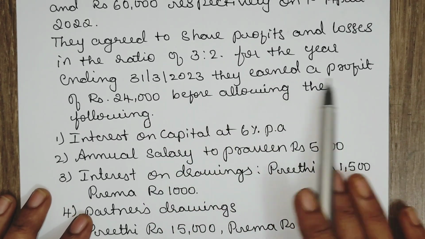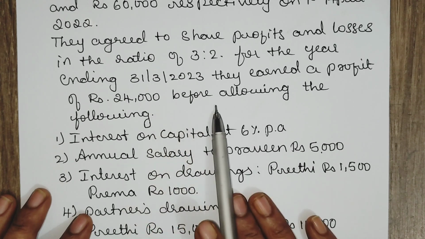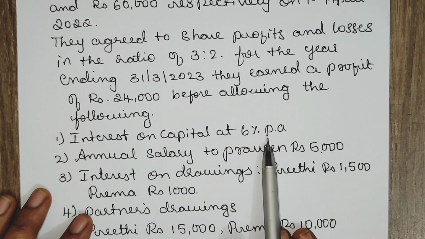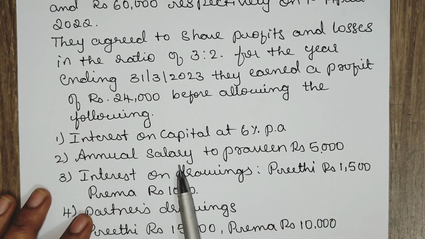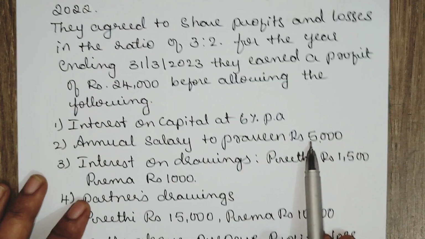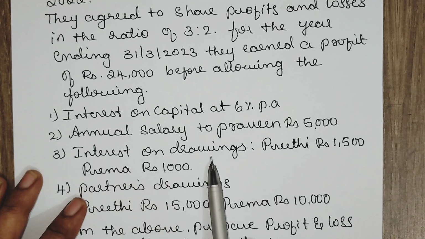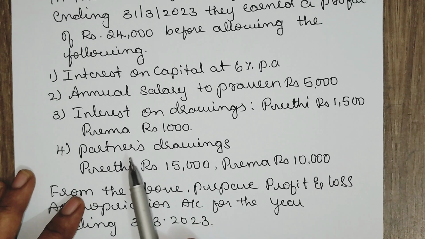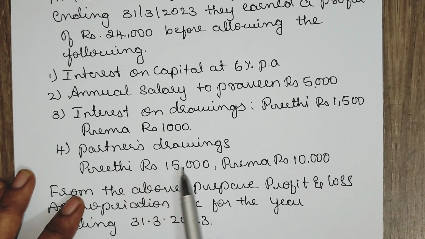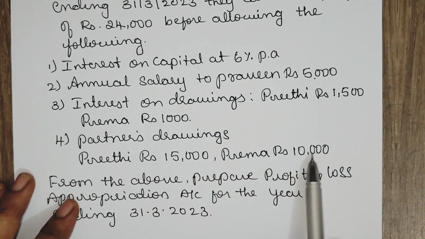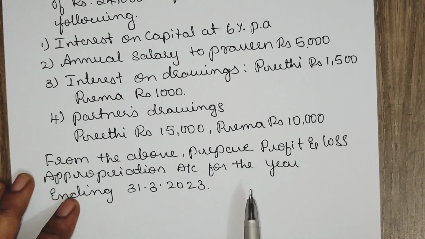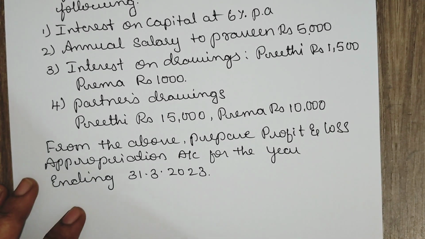They earned a profit of rupees 24,000 before allowing the following: interest on capital at 6% per annum, annual salary to Preeti rupees 5,000, interest on drawings Preeti 1,500, Prema 1,000, partners drawings Preeti 15,000, Prema 10,000. From the above, prepare the profit and loss appropriation account for the year ending 31st March 2023.